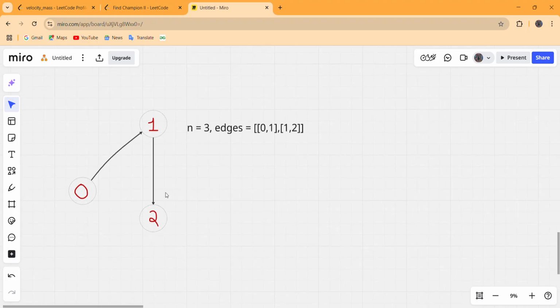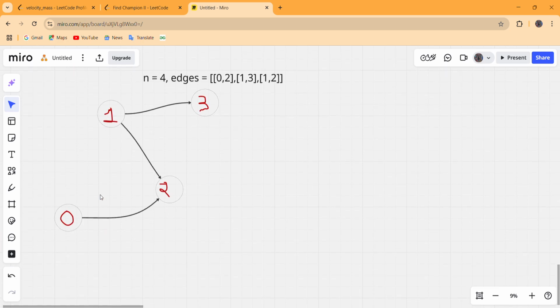2 is not an answer for this. In example number 1, it has an in degree of 1. 1 is not an answer because it has an in degree of 1, and this 0 is the answer because it has an in degree of 0.